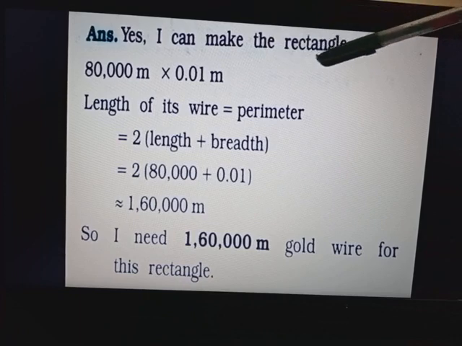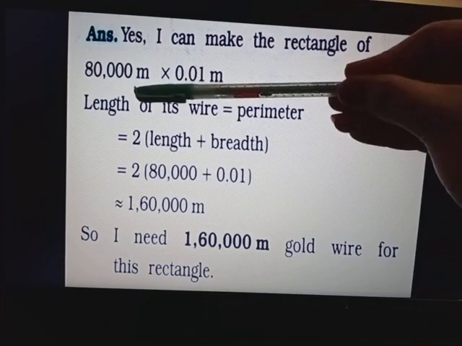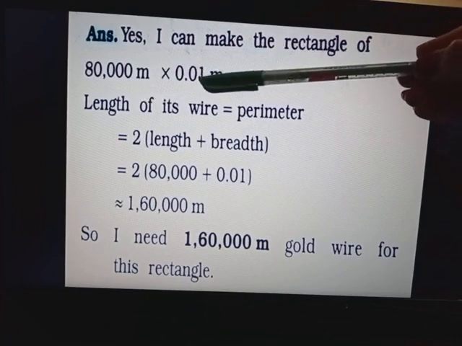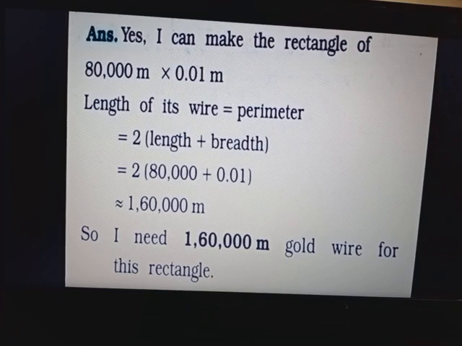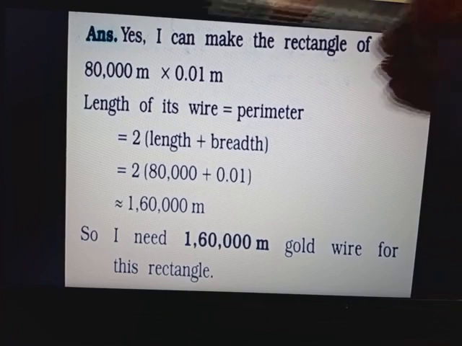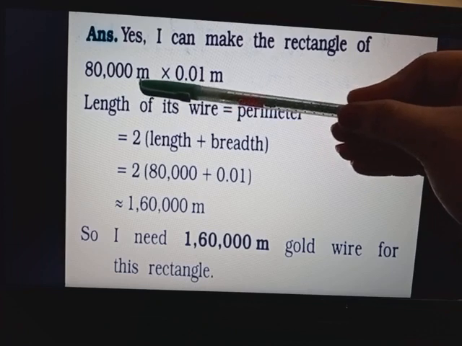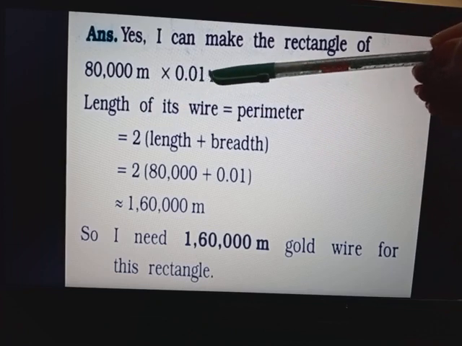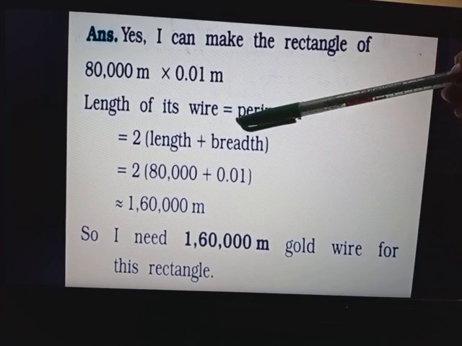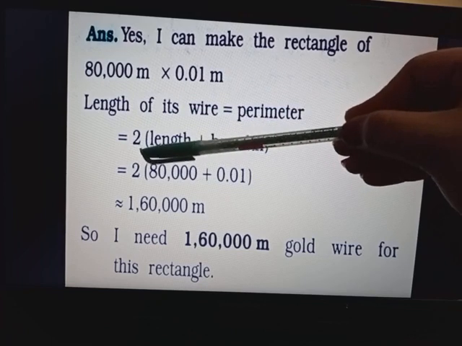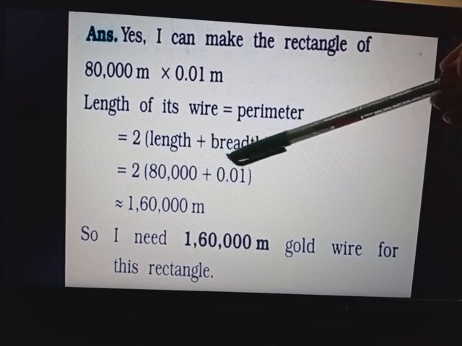Yes, I can make a rectangle of 80,000 meter multiplied by 0.01. Earlier we had taken 8,000 as length and 0.1 as breadth. Here we are now taking 80,000, multiplied by 0.01. So, the length of its wire: the perimeter formula is 2 into bracket length plus breadth.